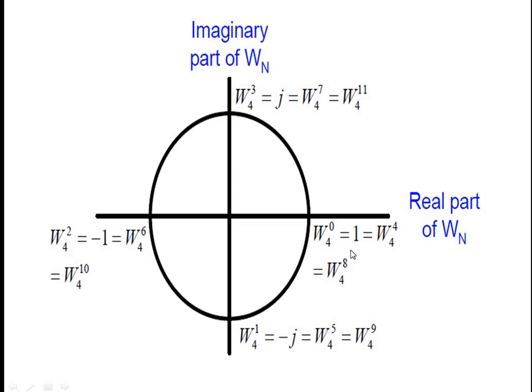Now we can write the values. We know the positive x-axis will have the value 1 and the negative x-axis will have minus 1. The positive y-axis will have plus j and the negative y-axis will have minus j. So these are the values for the